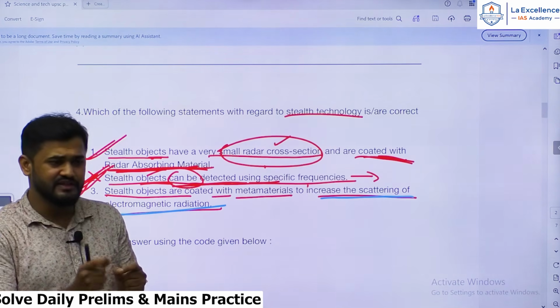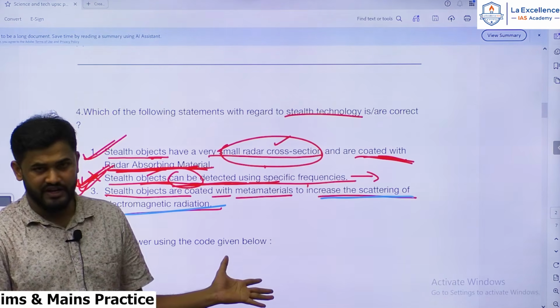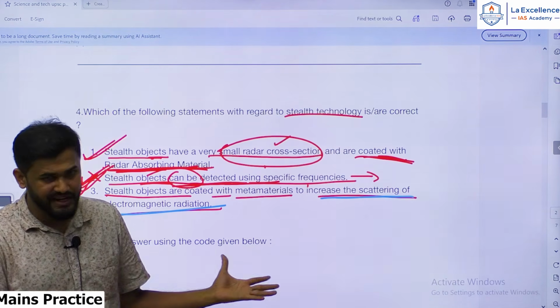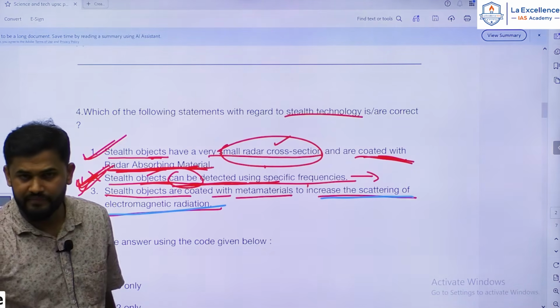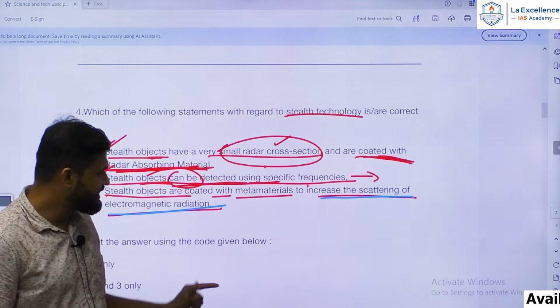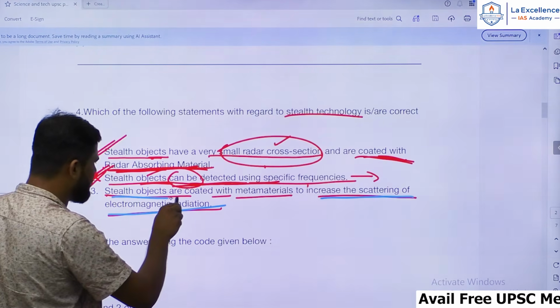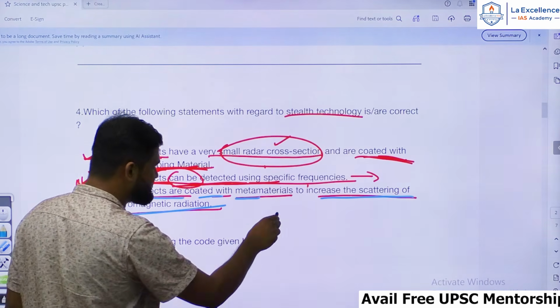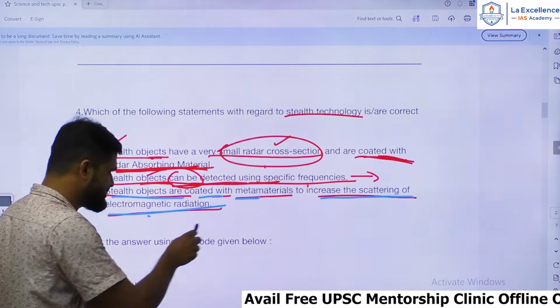So stealth technology should not scatter. If there is scattering of radiations, then it becomes very easy for the detection of the aircrafts or missiles, isn't it? Hence it should be reverse.